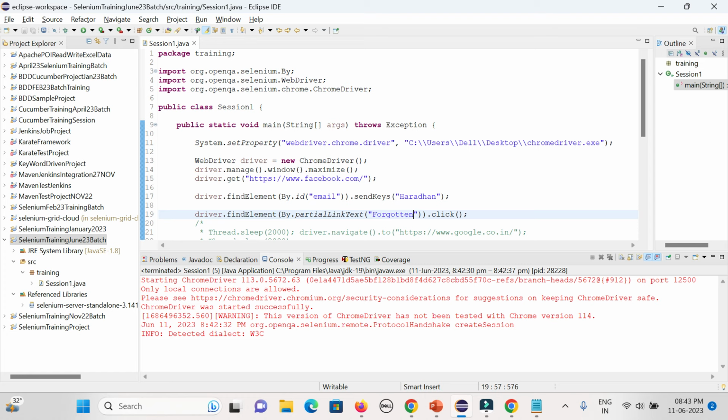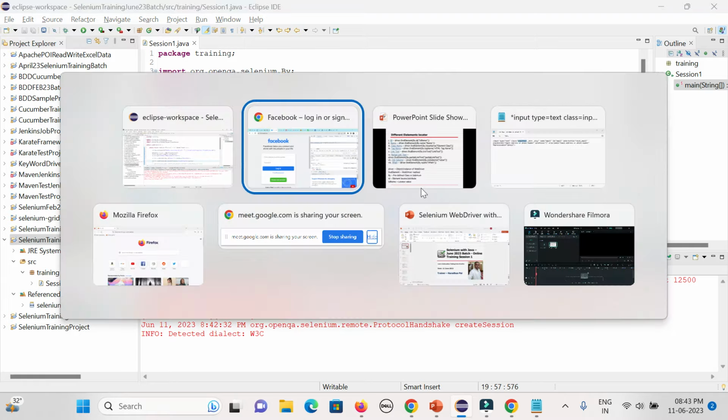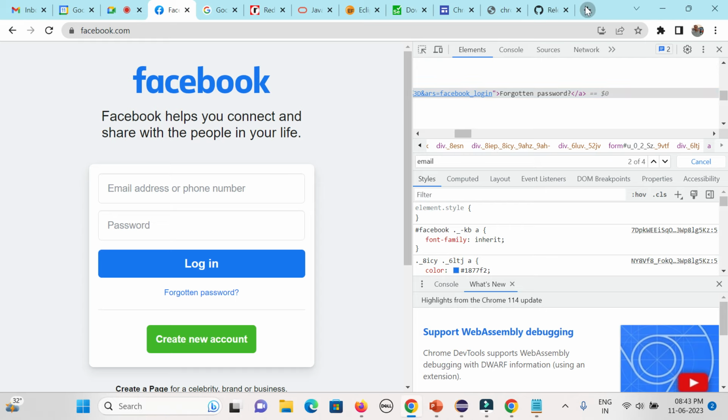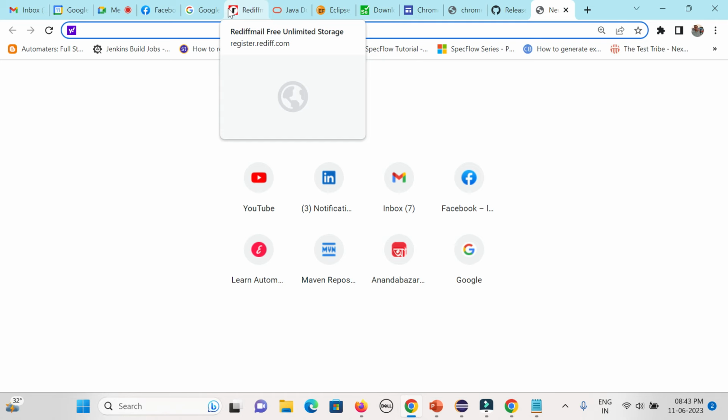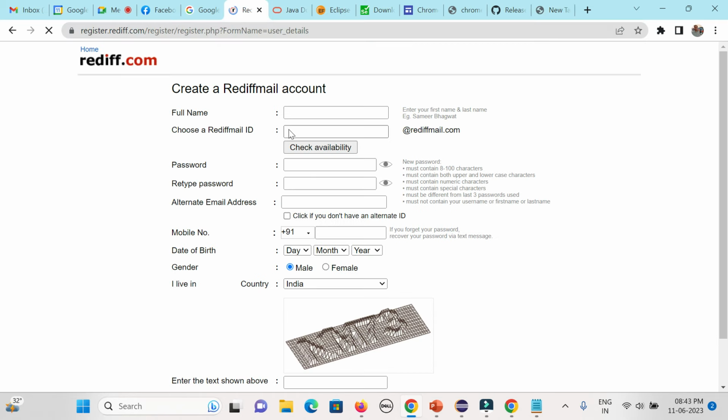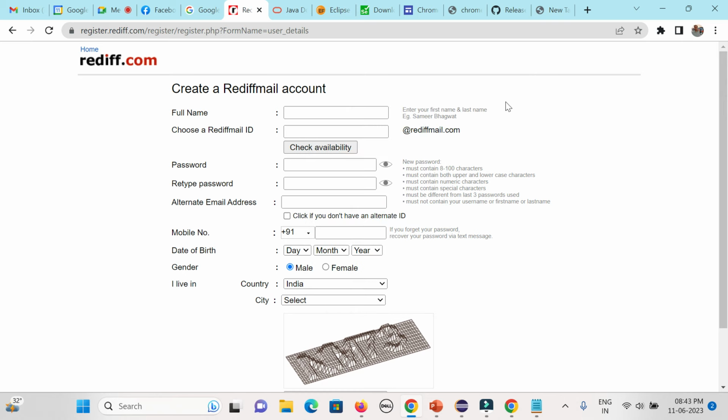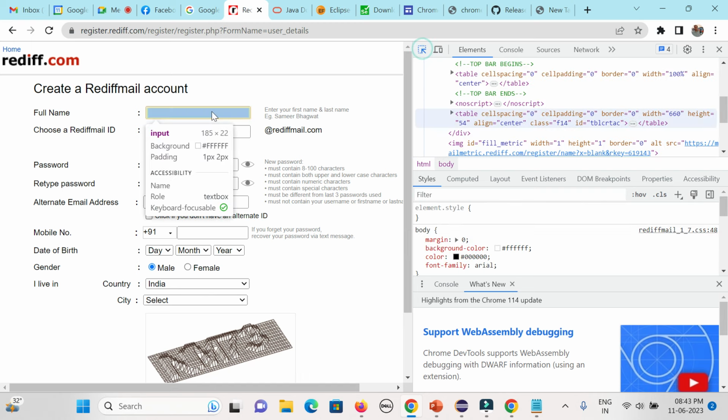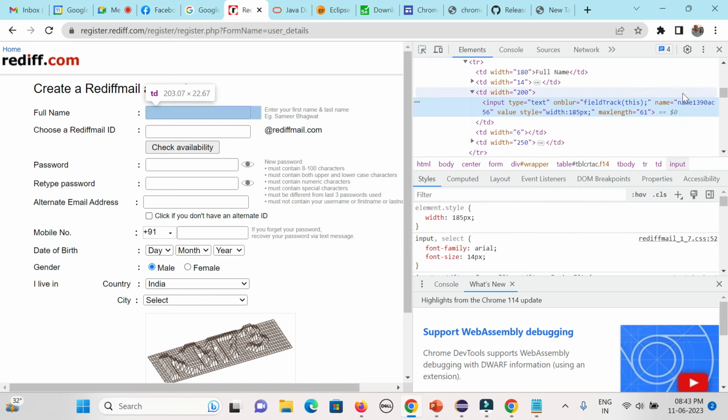Yeah, that part I'll let you know tomorrow, whenever I'll be creating the XPath or CSS on my own. Then you can understand. I'm just opening it here, but now I'll explain more. Suppose this is the web page, I have opened the web page. Right click again, press the F12 button here. Just giving a simple example here. You could see what is the name. Name 1390 AC56, right? That is the name.